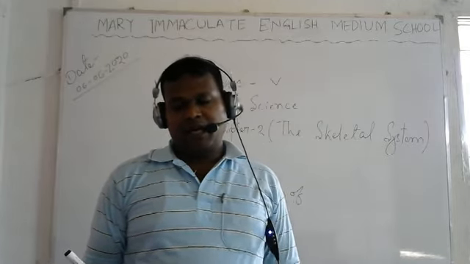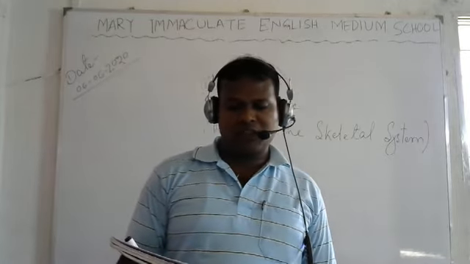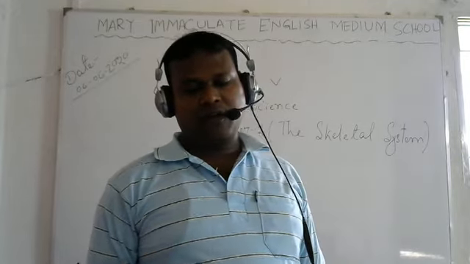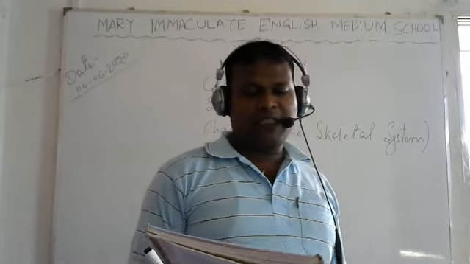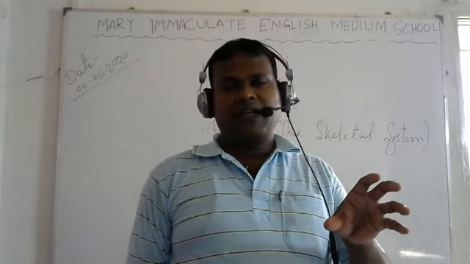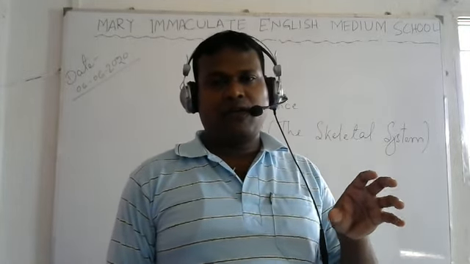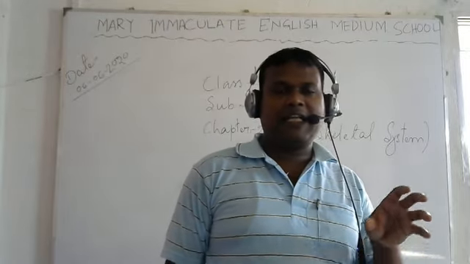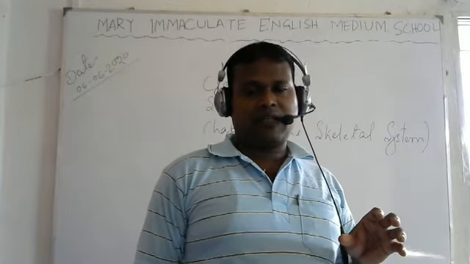Joints. A joint is a place where two bones meet, and the bones are held together by tissues called ligaments. So where the two bones are joining, that is called a ligament. Okay.